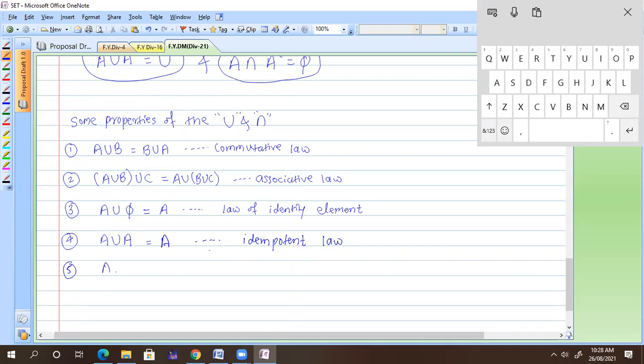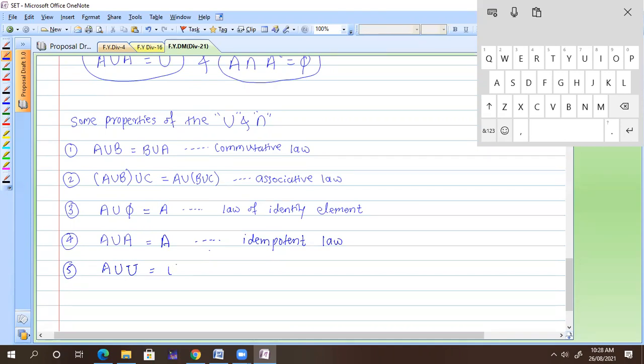A union the universal set. That U stands for the universal set, so I write it in a different way so you don't have confusion. A union the universal set, you will get the universal set itself.